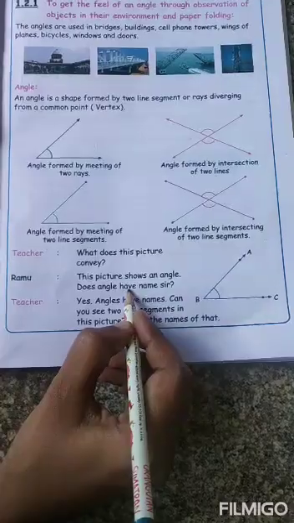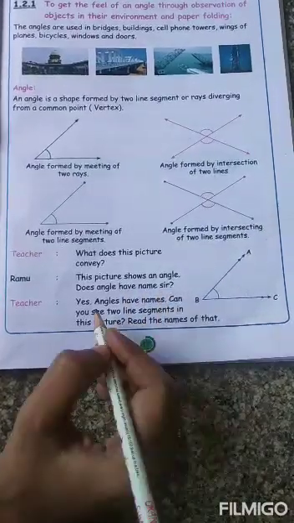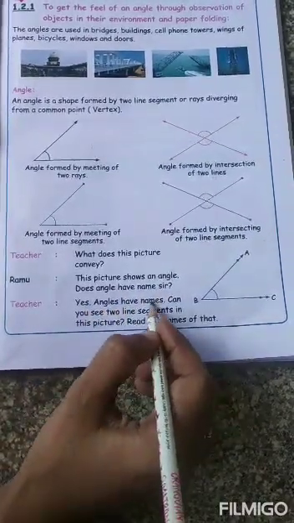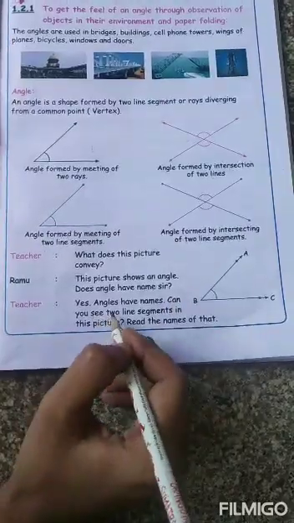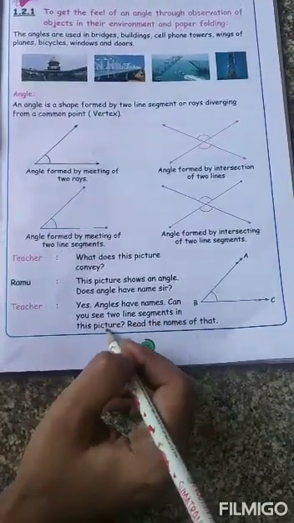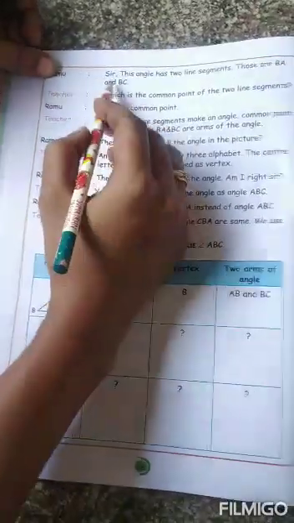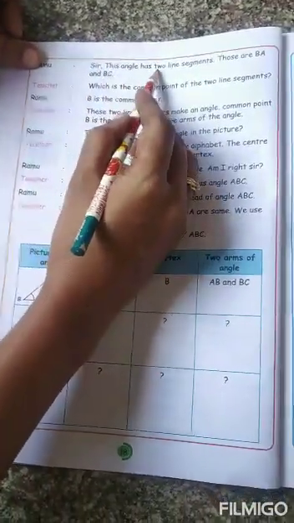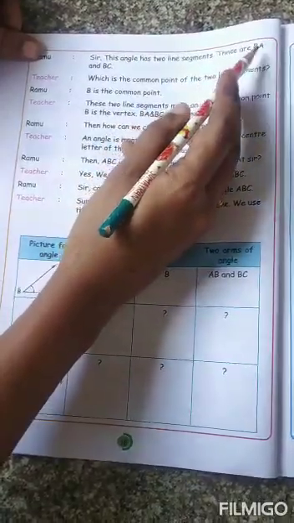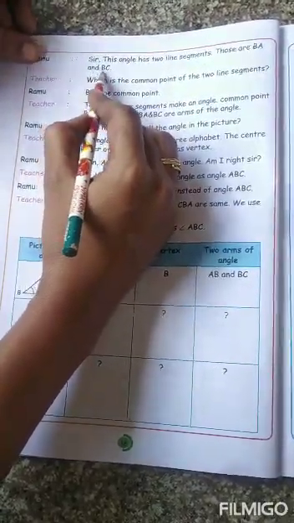Does an angle have any names, sir? Yes, angles have names. Can you see two line segments in this picture? Read the names of them. This angle has two line segments, BA and BC.